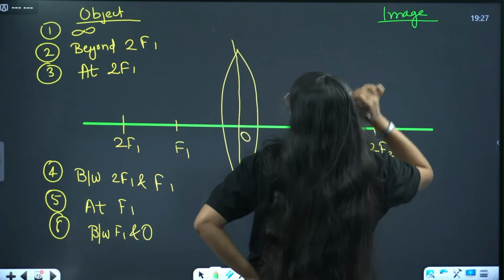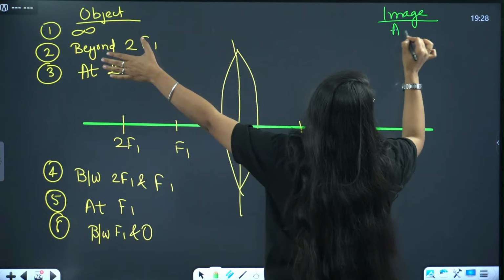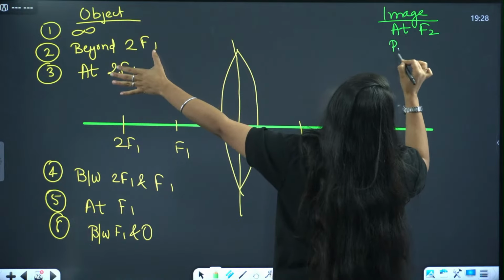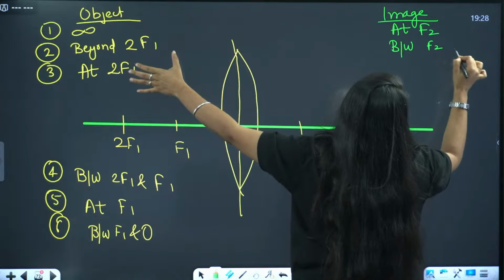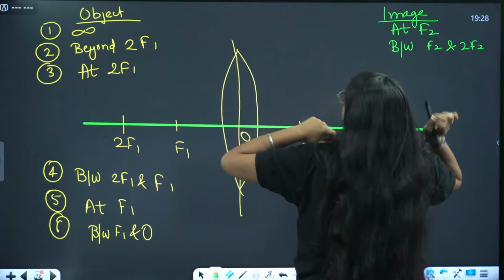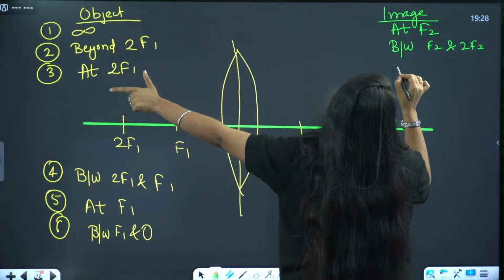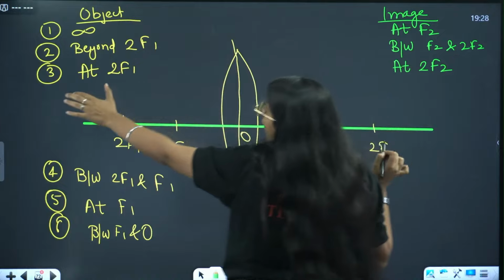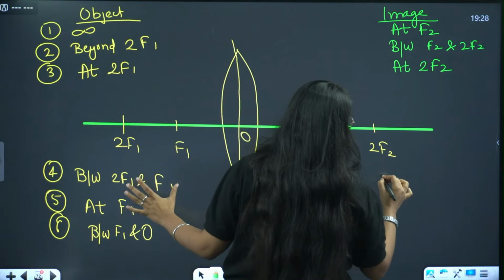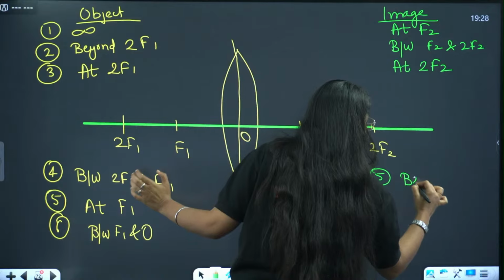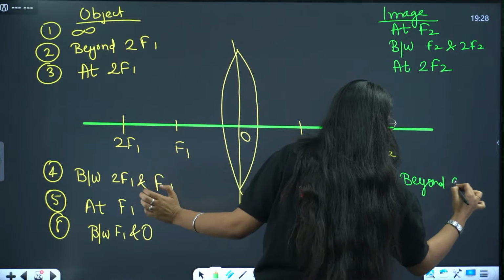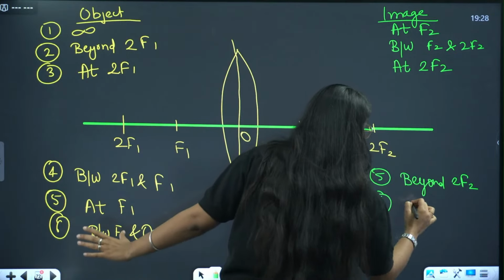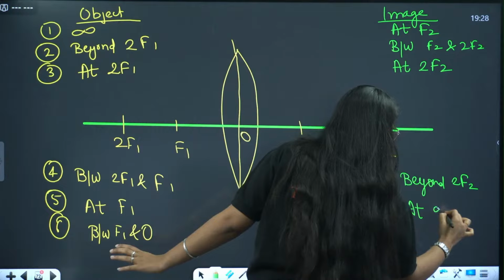इमेज कहाँ बनेगी जल्दी से लिख लेना आप. At infinity, so image will be at f2. Beyond 2f1, image will be between f2 and 2f2. Object at 2f1, image will be at 2f2. ठीक है. Object between 2f1 and f1, image will be beyond 2f2. ठीक है, image will be beyond 2f2. Object at f1, image will be at infinity.